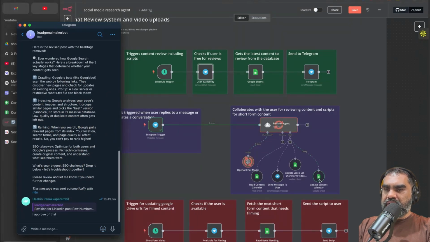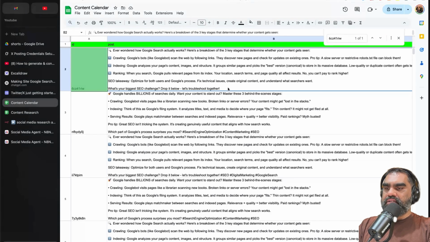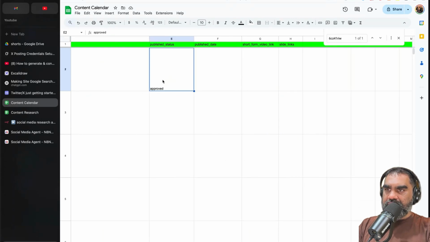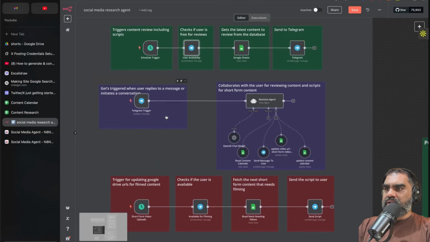And now it's updating the content calendar. Content approved. Your LinkedIn post row ID. The hashtags are removed. That was the very first row. And then that has been marked as approved. And then when this workflow runs on a schedule, LinkedIn publishing schedule runs, that will get picked up and will be published. There you go. Delete that.